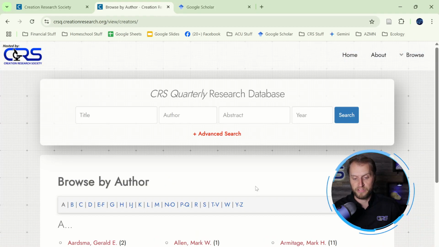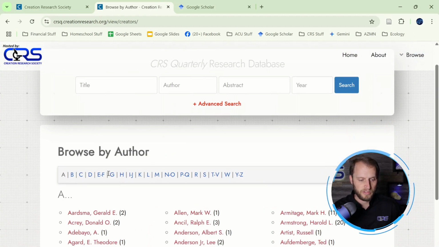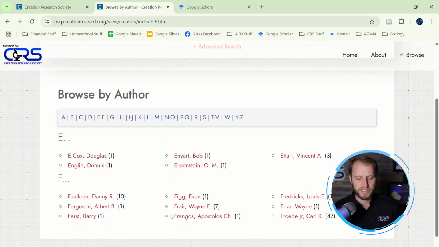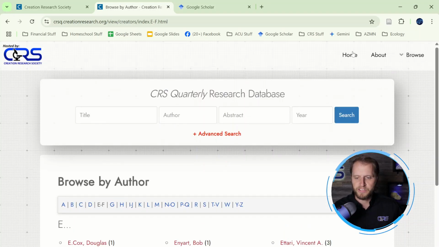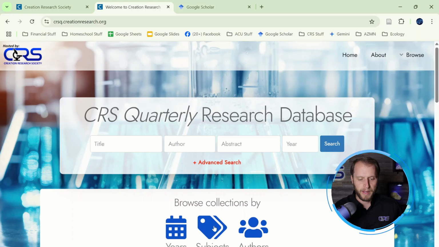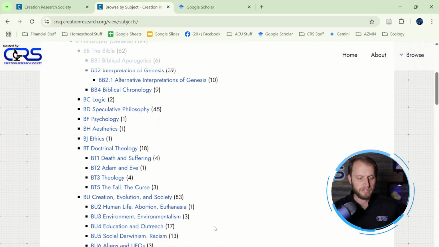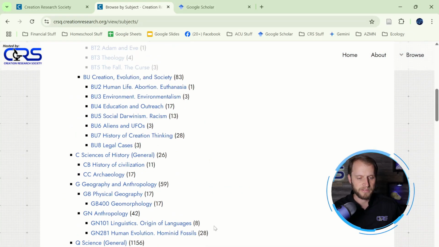So you could go to authors this way, go to F, we're going to keep using Danny as an example, and it's got all of the authors, including Danny Faulkner here. Let's see what else. You can search by subjects, so we've categorized all of them into different subjects.